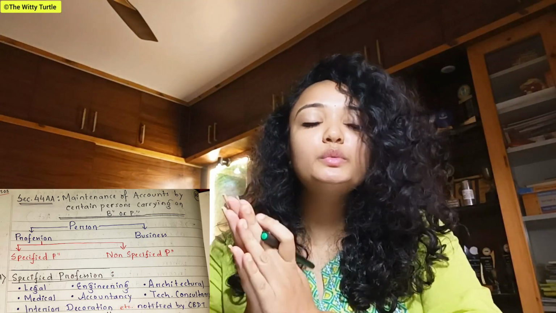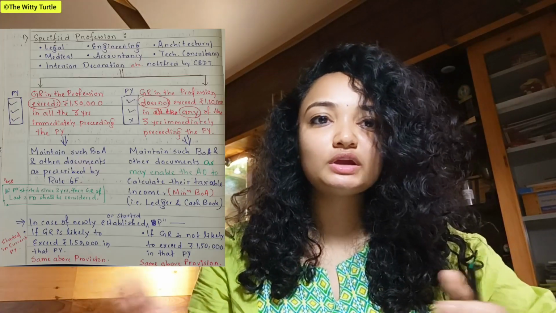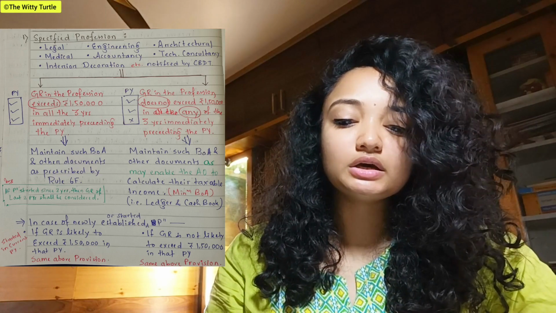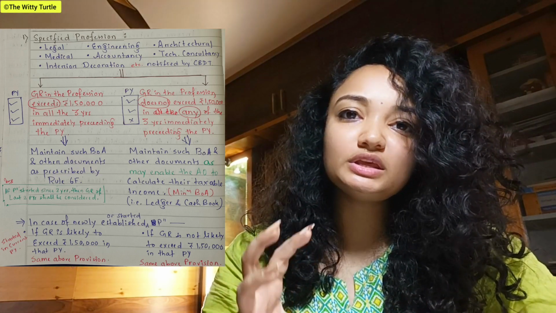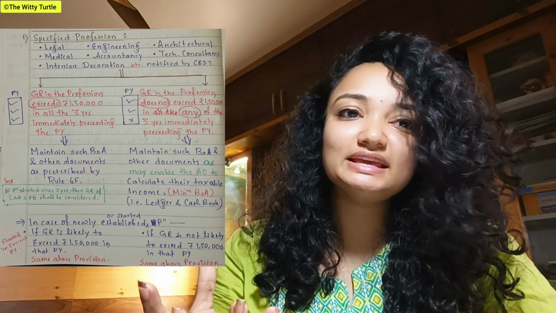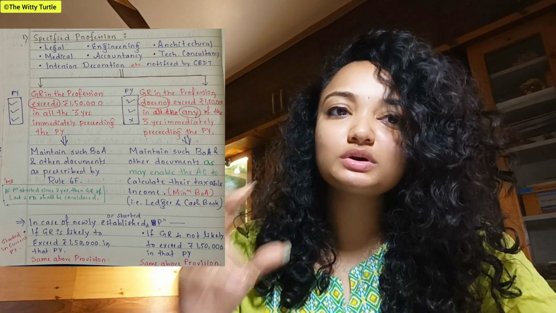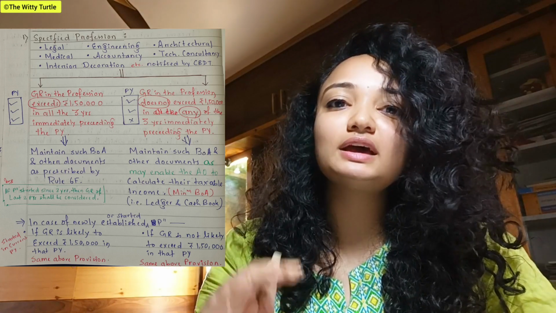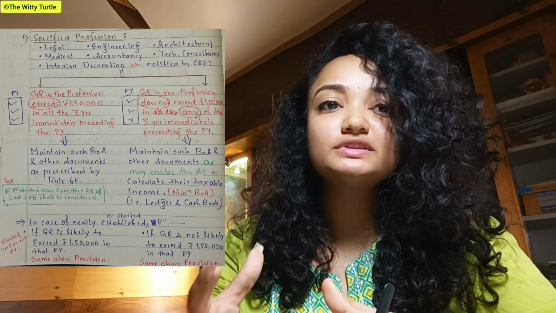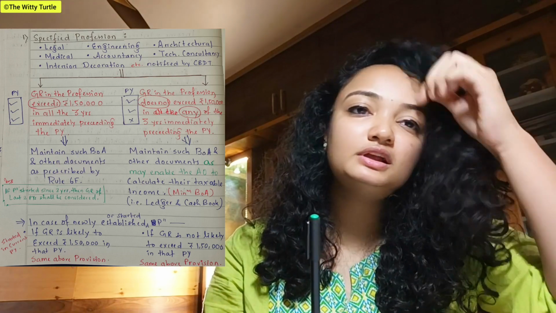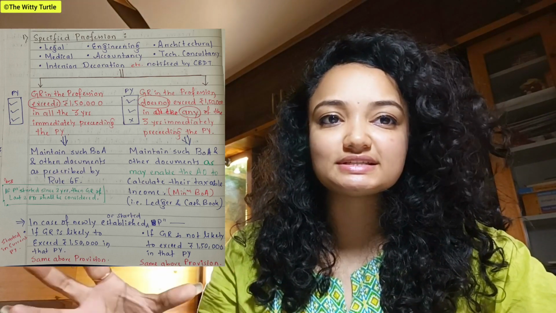Now we will understand what are the conditions needed to be satisfied for the specified professions to maintain their books of accounts. As you can already see on the screen, when it comes to profession, we generally do not talk about the sales. We talk about the gross receipt. What is the meaning of gross receipt? What is the turnover, that is, by providing a certain kind of service, how much the professional is earning, that is known as your gross receipt, right?